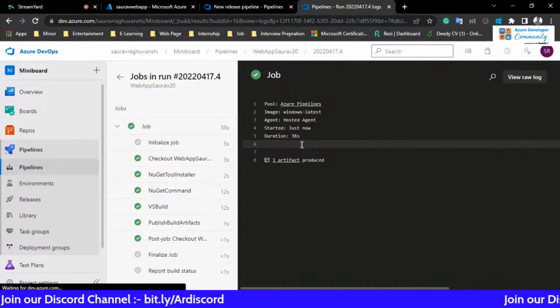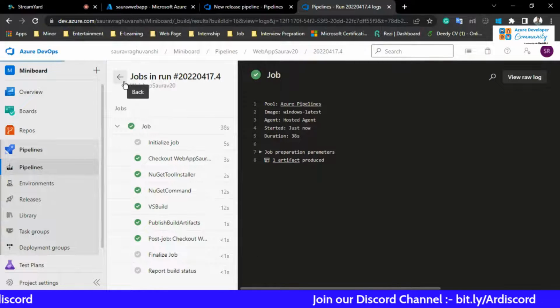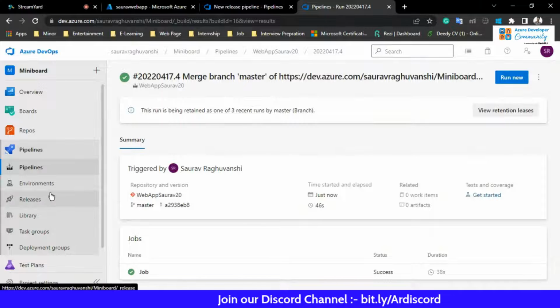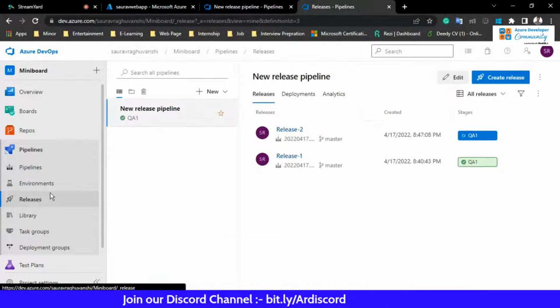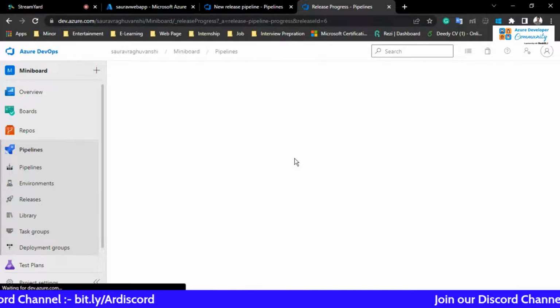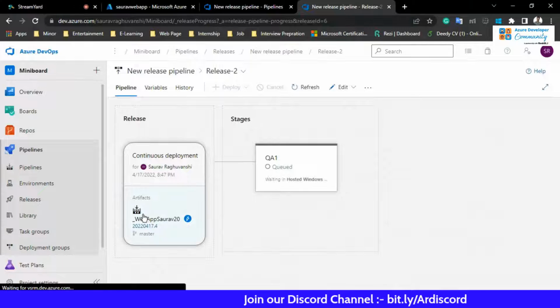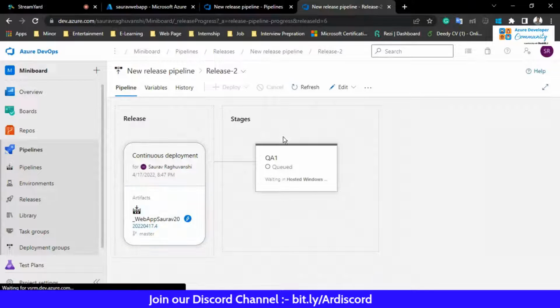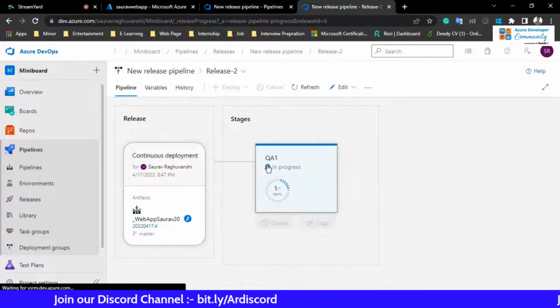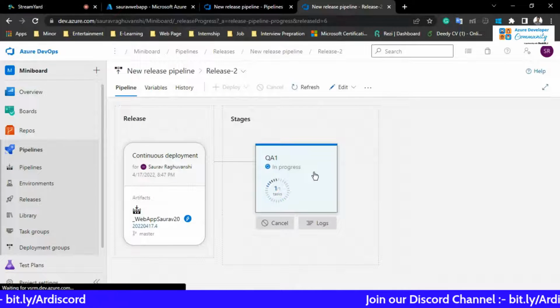So here you can see that the complete pipeline has run automatically, and it is added to the artifact. So now the build pipeline has run. What about the release? Do we need to do any release pipeline also? No. You can see at that time we did release 1. Now release 2 is created, right? So now the artifact is getting added, and once the artifact is added, it is going to deploy the code. So the complete process is automated.